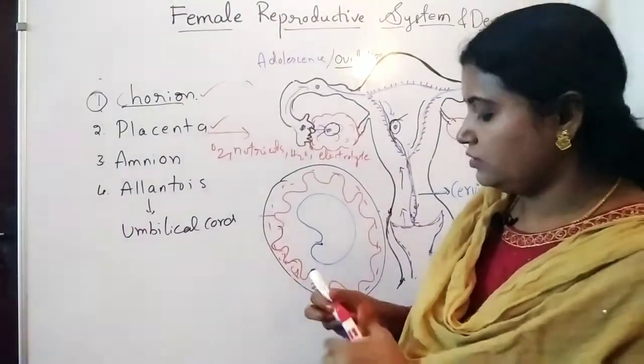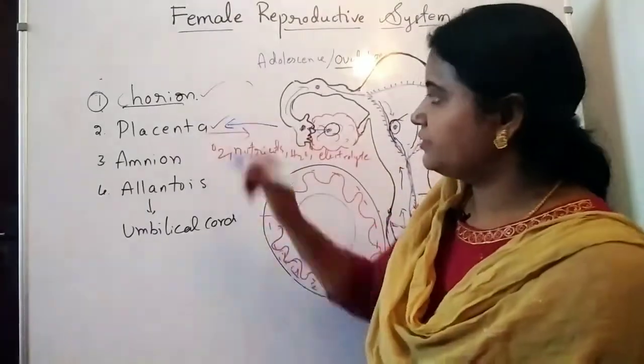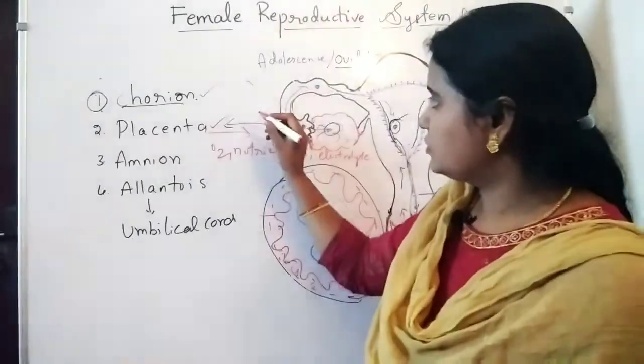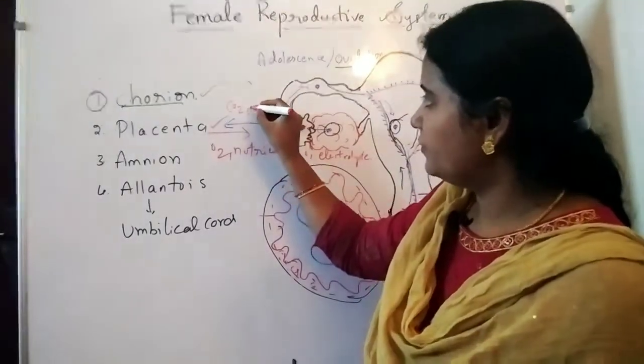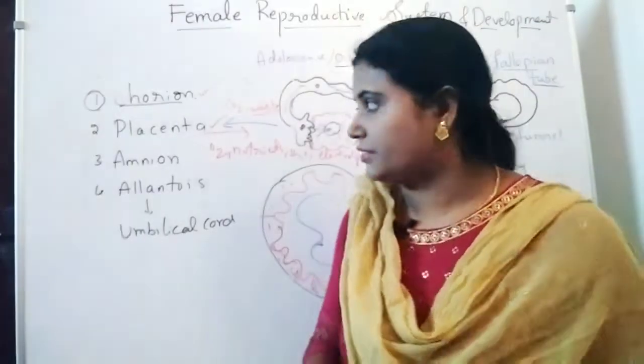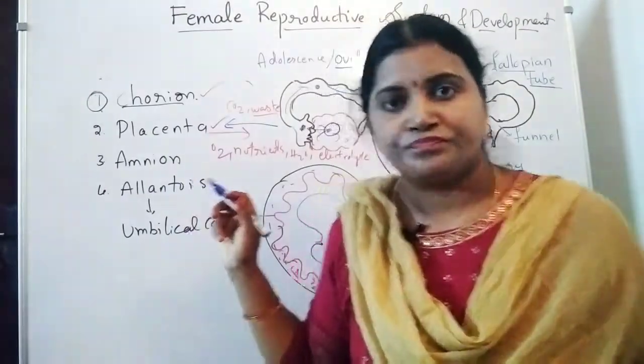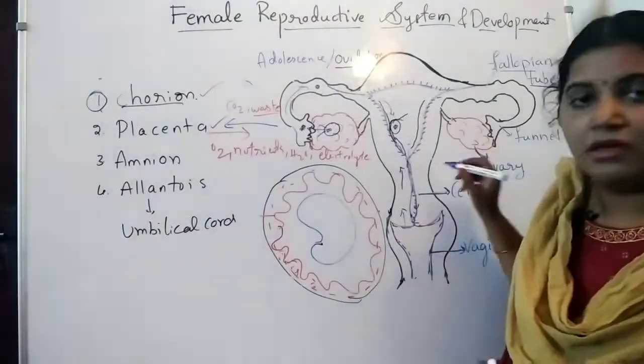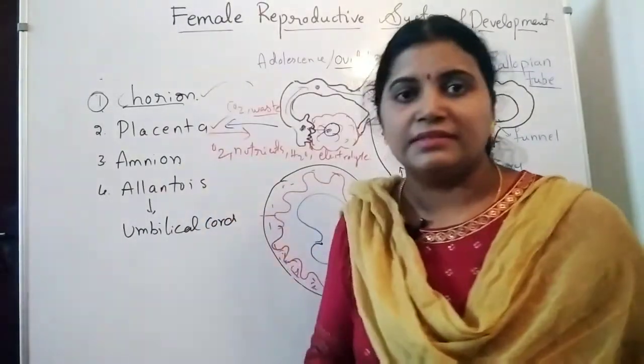And then what are the materials going to be collected from the fetus? So collection is carbon dioxide and waste materials. Carbon dioxide and waste materials are also collected by the placenta from the fetus.